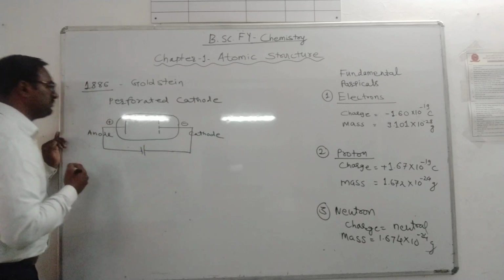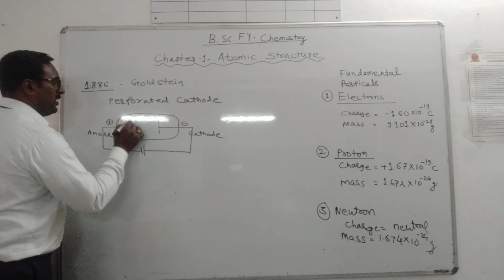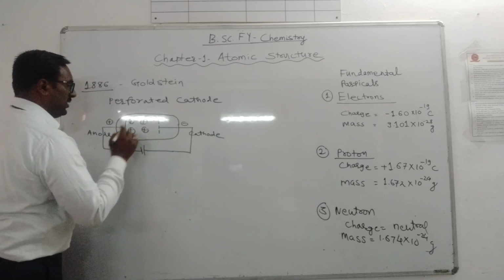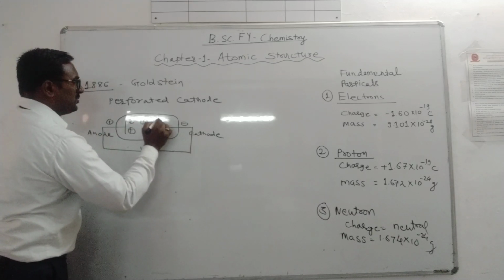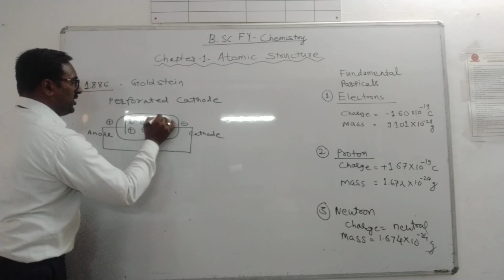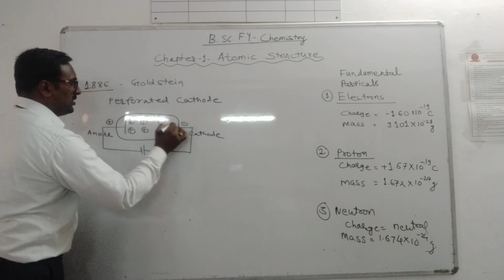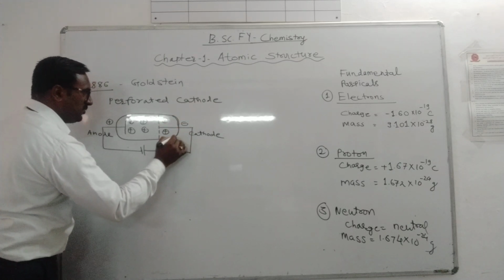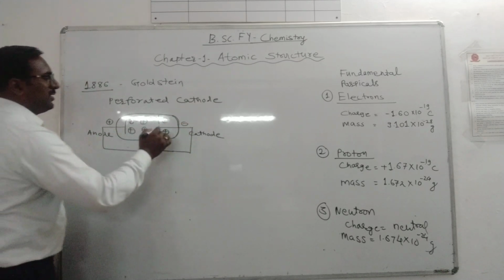Now what happens? Again, the same phenomenon is observed. Positively charged particles travel from the anode and pass through the canals, these perforations, isn't it? They show the fluorescence from the coating behind the cathode.